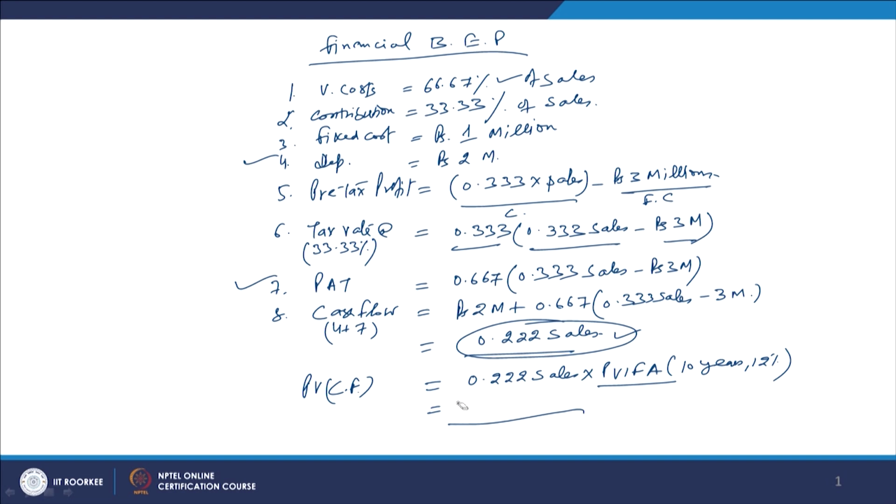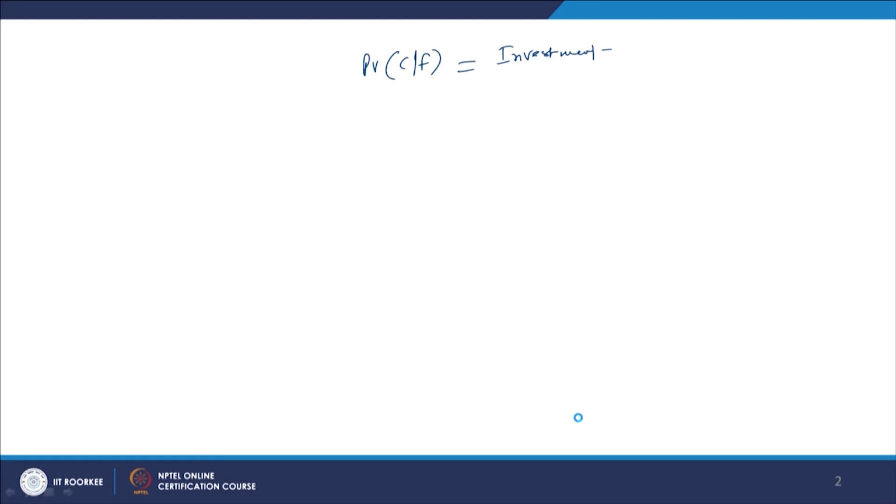So this, 1.254 sales, is the present value of the cash flows. Now the present value of the cash flows, 1.254 sales, is equal to the initial investment, which is rupees 20 millions.